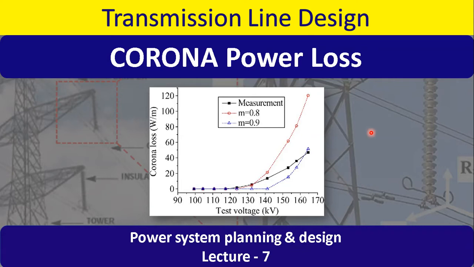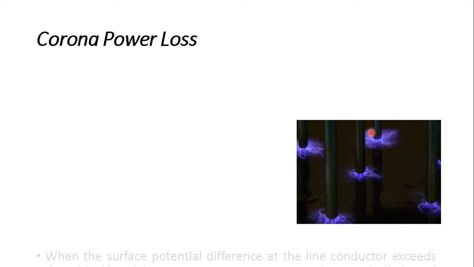In the previous lecture we were discussing the different factors affecting corona. In today's lecture we are going to discuss the corona power loss. One of the disadvantages of corona is the power loss, and today we are going to discuss some of the methods to find out how much power is going to be wasted. So the first thing that comes to mind is: what is corona power loss?